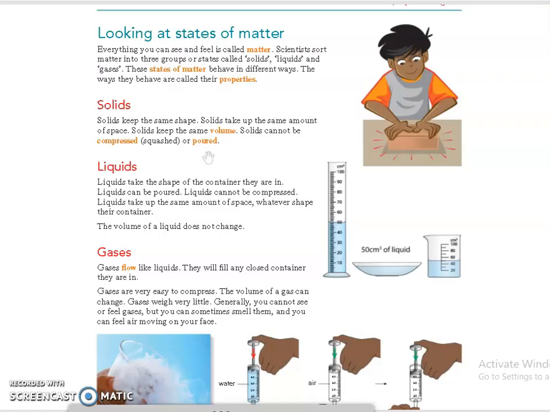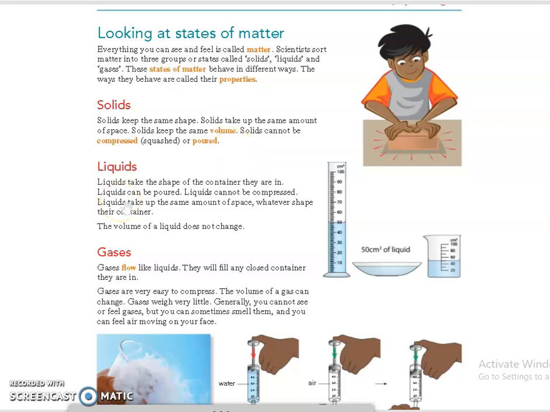This will be discussed a bit faster because we have already studied this particular topic. So it's just a revision. Okay, solid has the same shape, it has the same volume, it cannot be compressed or poured.